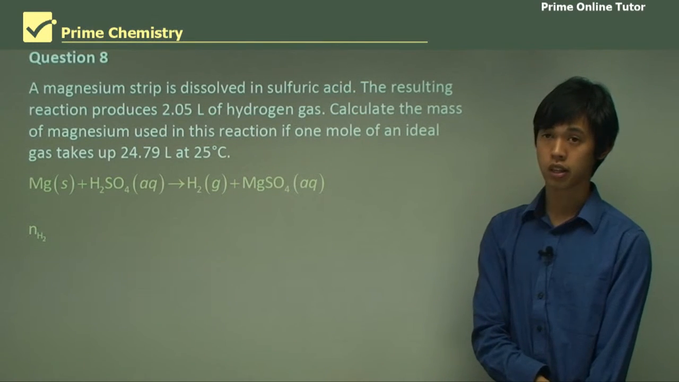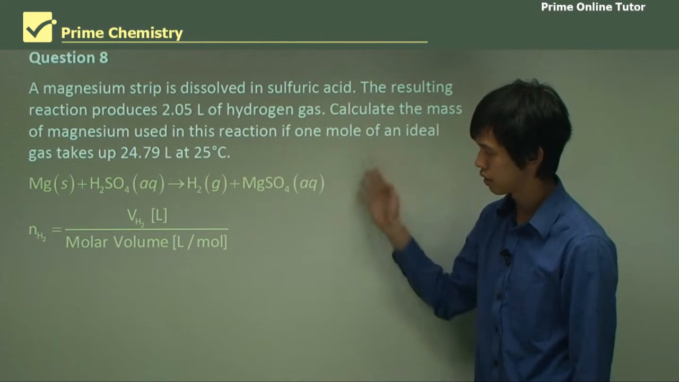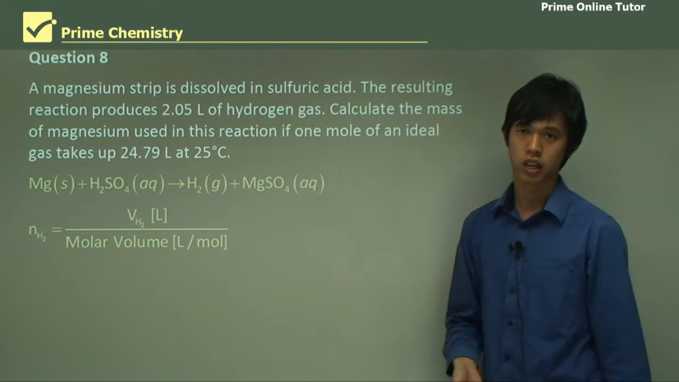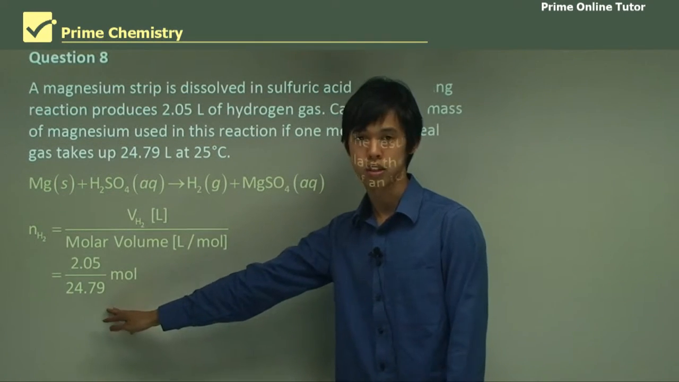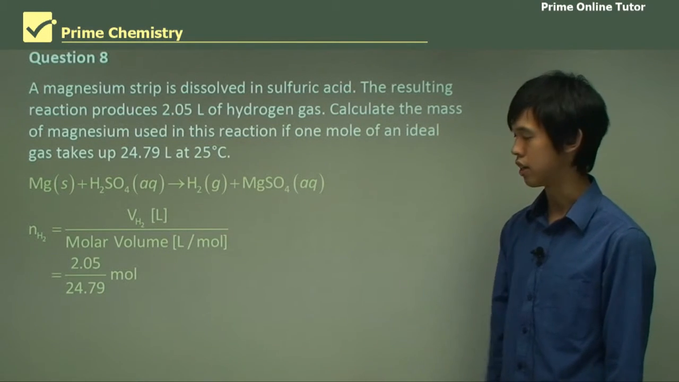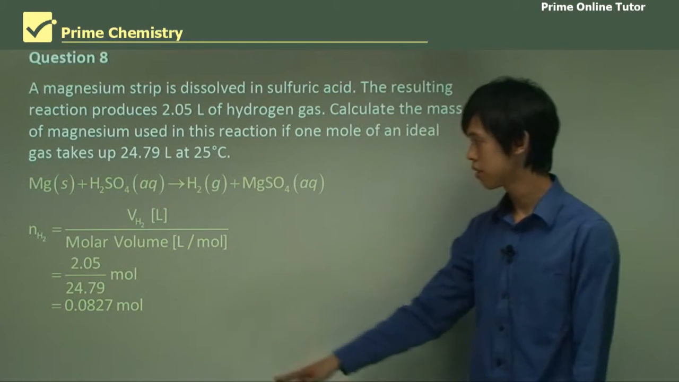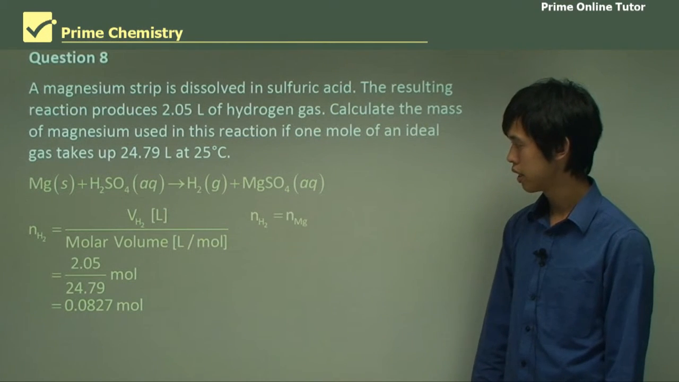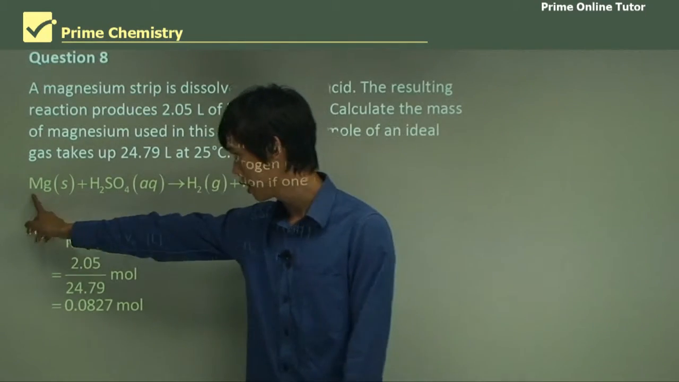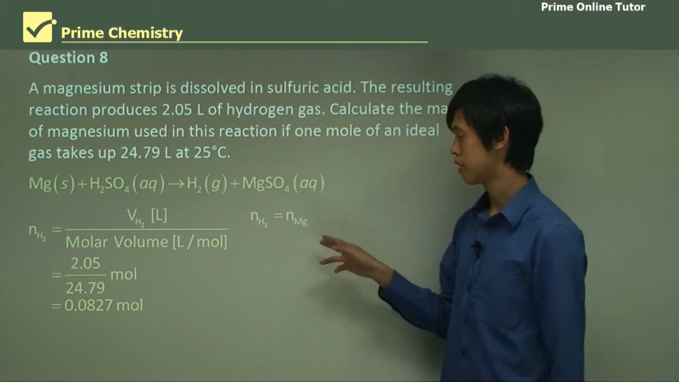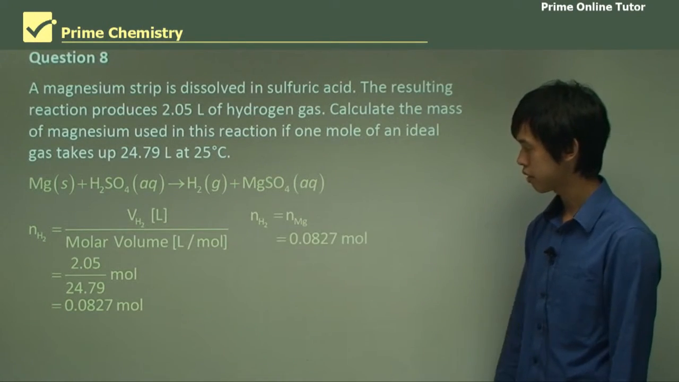So first we calculate the number of moles of H2, which is the volume of the H2 divided by the molar volume of an ideal gas. So it's 2.05 divided by 24.79, which is 0.0827 moles. And then from the equation, we see that nH2 equals nMg, so it's 1 to 1. So the number of moles of H2 equals the number of moles of magnesium, which is